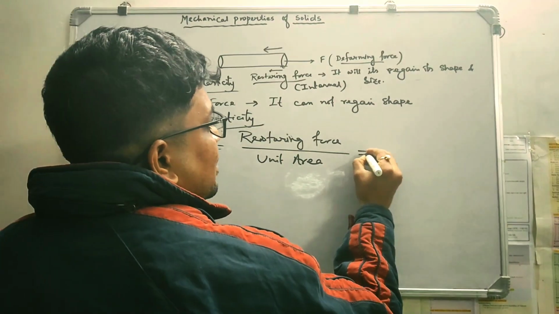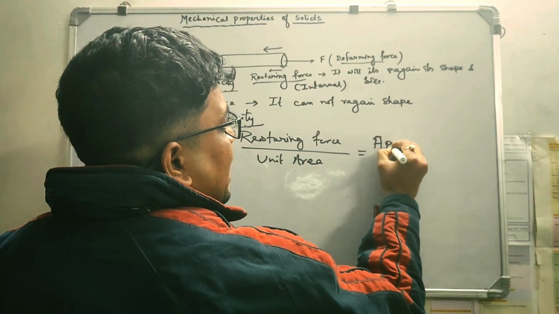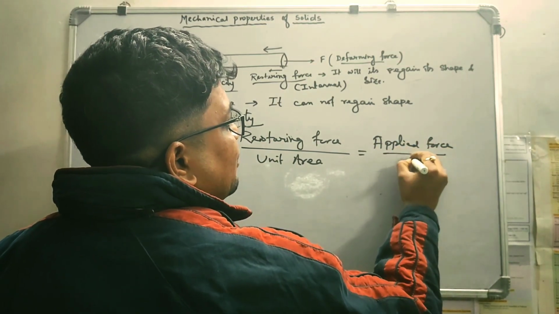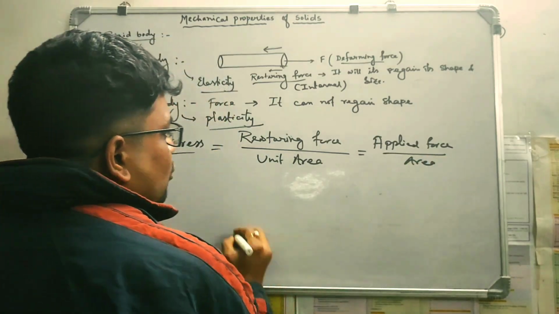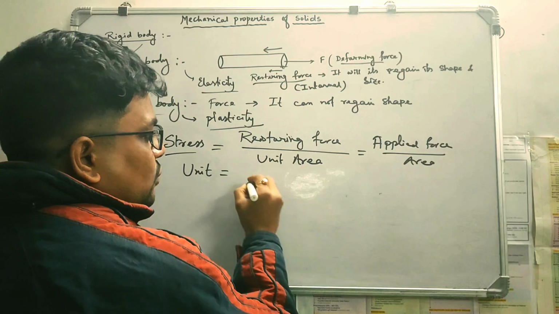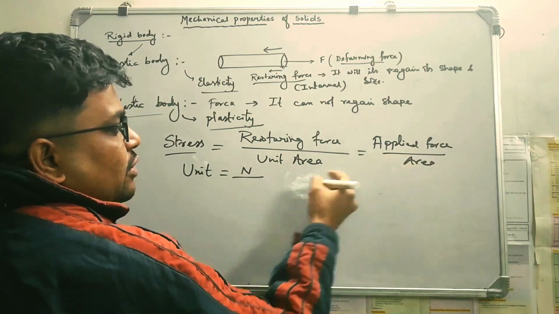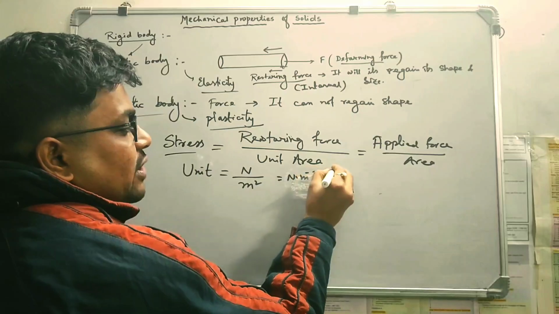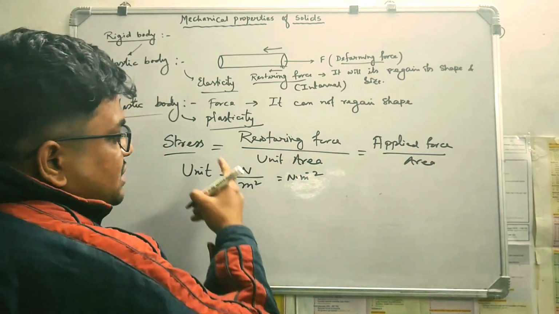That's why I will write that stress is nothing but the applied force upon area. So what is the unit of stress? The unit of force is Newton, right? The unit of area is meter square. So that means Newton per meter square. That is the unit of stress.